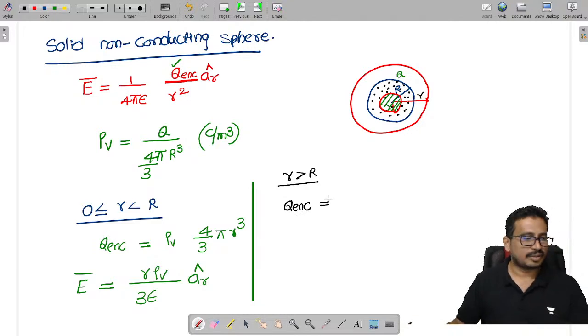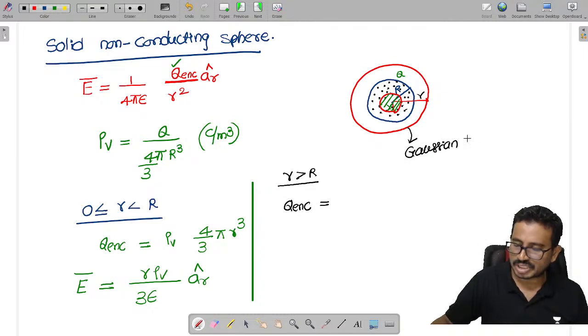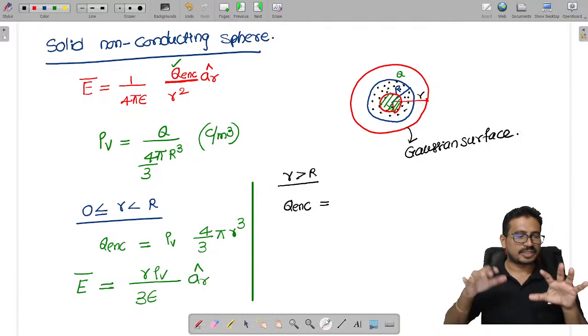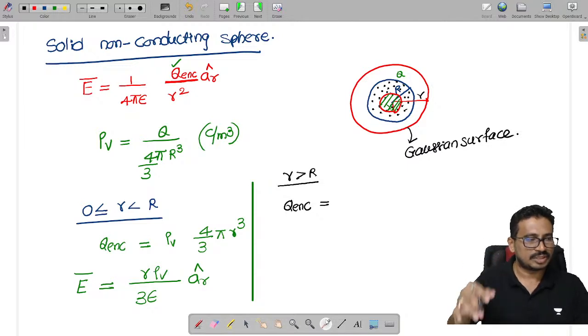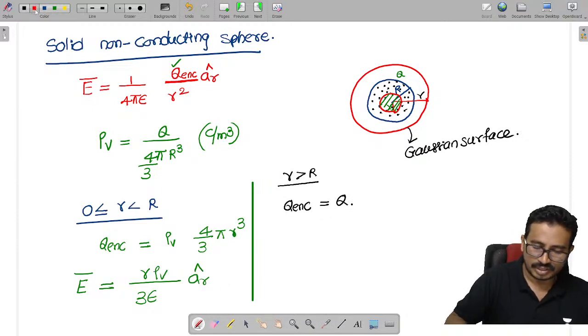I have taken this outer one as my Gaussian surface. These red ones are the Gaussian surfaces. Now what is the charge enclosed by the Gaussian surface? The total charge is inside only. So Q enclosed is given as Q only. Fine, all of you?